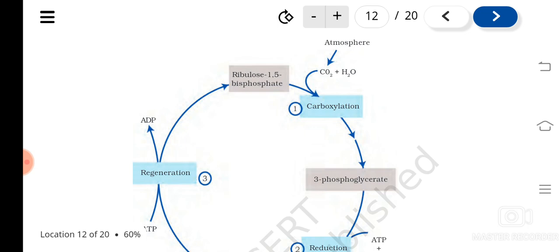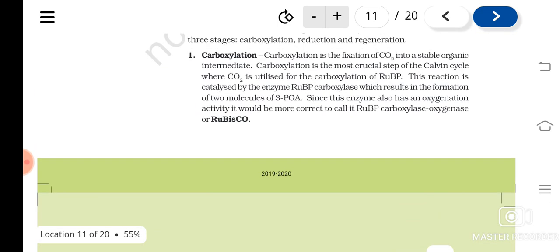Understood? And what is the first carbon dioxide acceptor here? RuBP. And what is the enzyme needed for combining carbon dioxide and RuBP? It is Rubisco, RuBP carboxylase oxygenase.